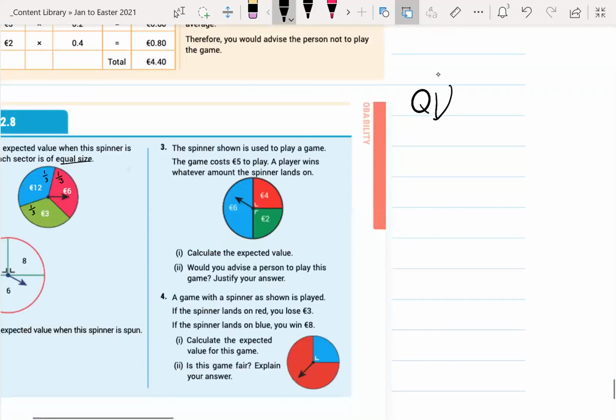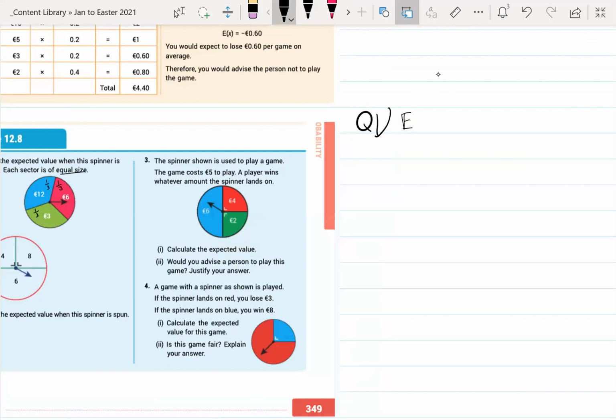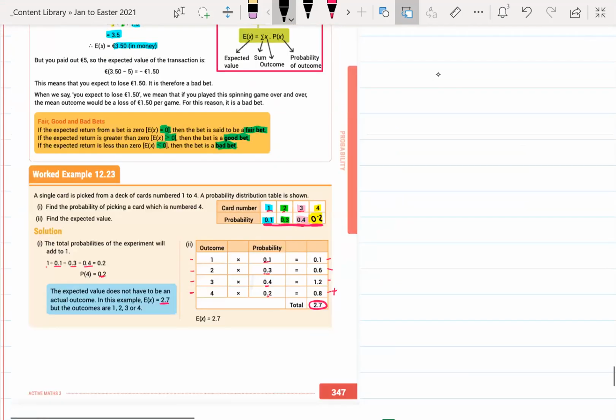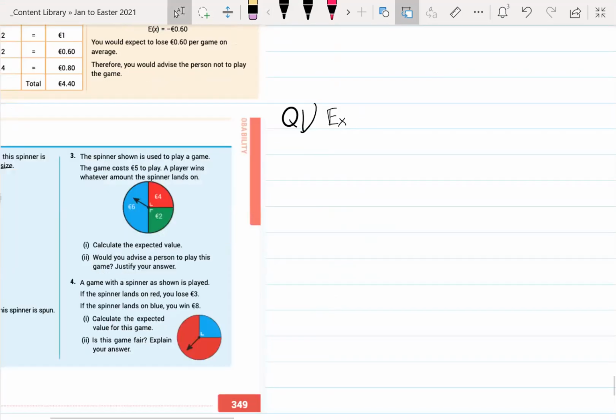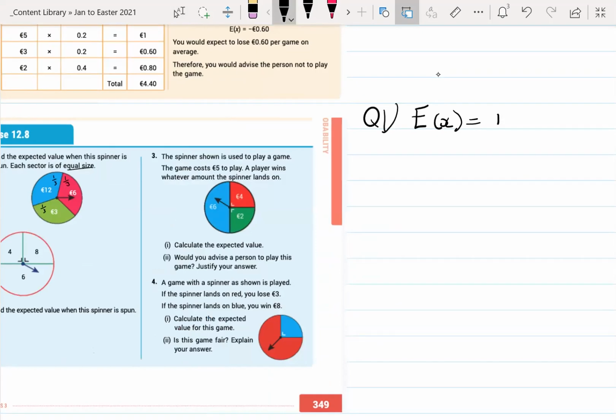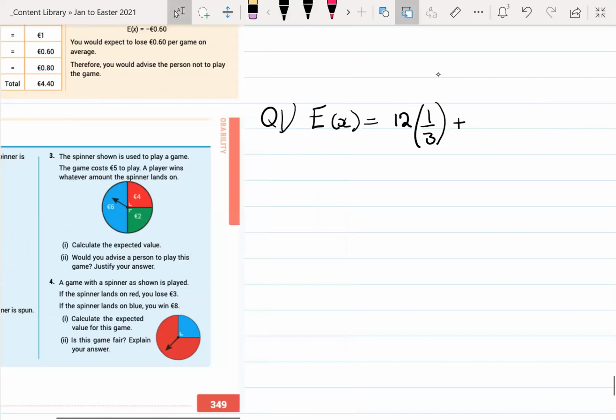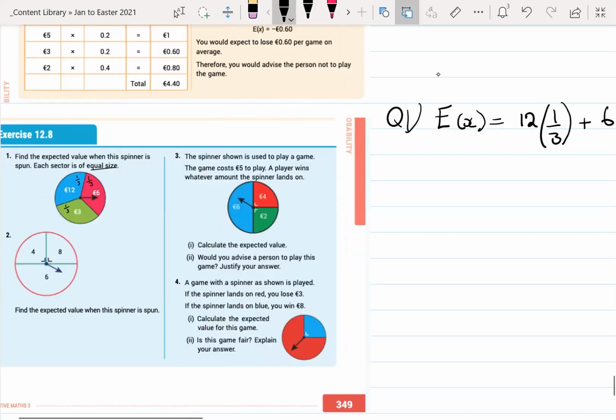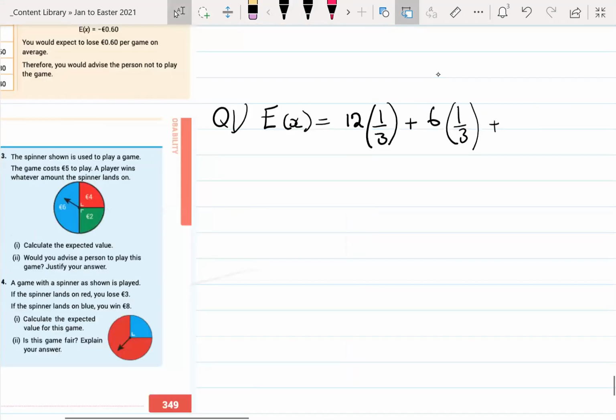Okay, so expected value. Let me just write it the way they have it. E with a bracket around the X like that. So the expected value will be, let's look at the 12 euros. So 12 euros multiplied by the probability of getting 12, so that's 1 over 3, plus, let's go with the 6 euros next. So 6 multiplied by the probability of getting the 6, plus the final one is the green area, 3 euros multiplied by the probability of getting the 3 euros.